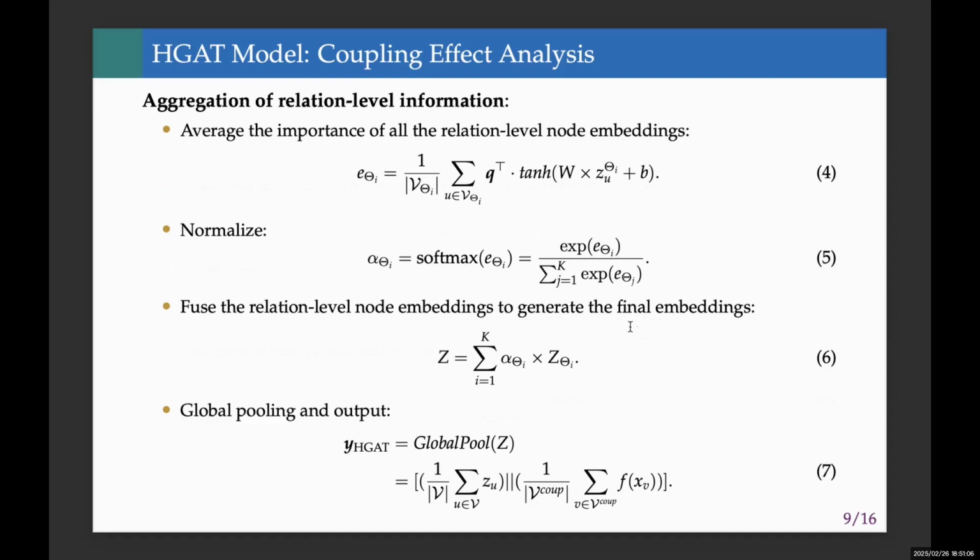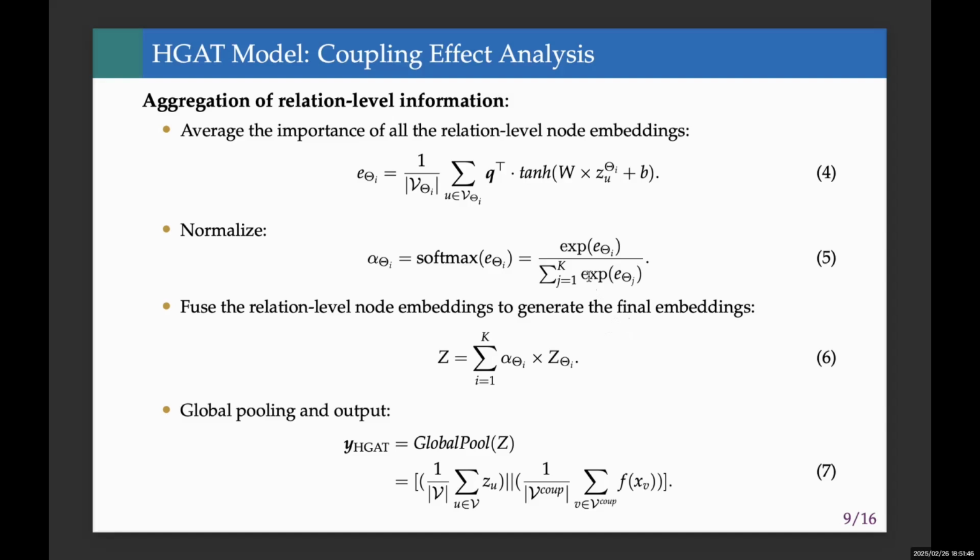For each relation, we average the importance scores of all its node embeddings, ensuring the model captures the overall significance of each relation type. The importance scores are then normalized using softmax, and the final embedding Z is generated by fusing all relation-level information. Coupler features, which directly mediate aggressor-victim interactions, are given additional attention and concatenated to the global pool, ensuring the model focuses on the most critical nodes driving crosstalk effects.